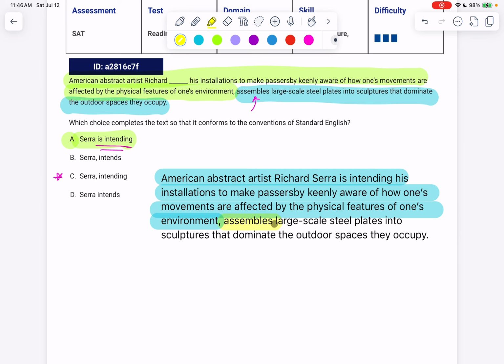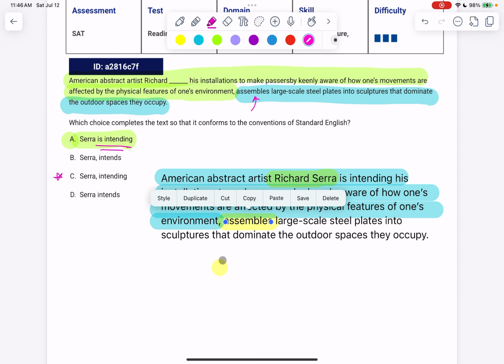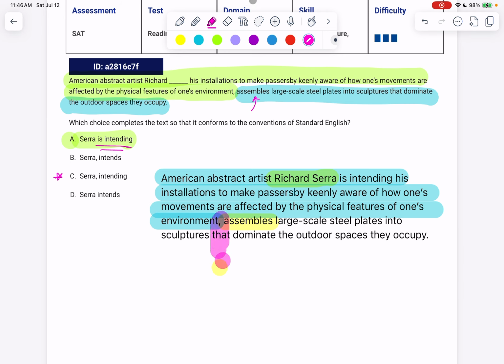And even though assembles is conjugated to be with Richard Serra, they can't connect because of this comma right here. See that comma? And that's problematic, right?